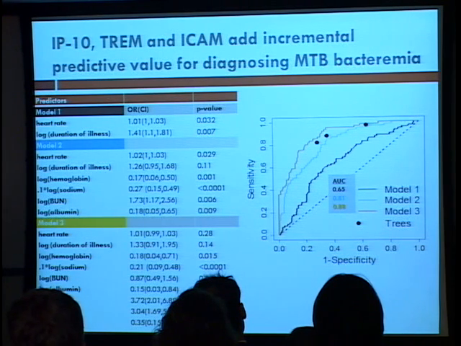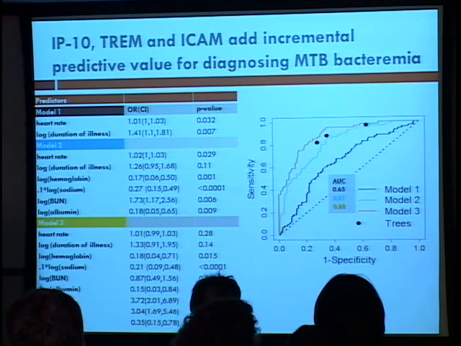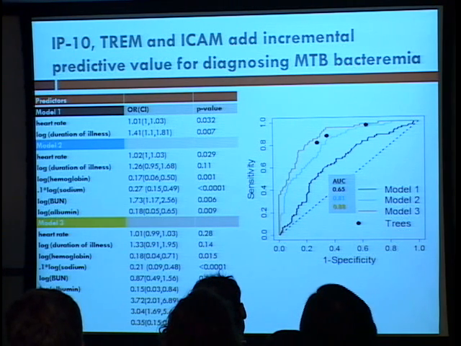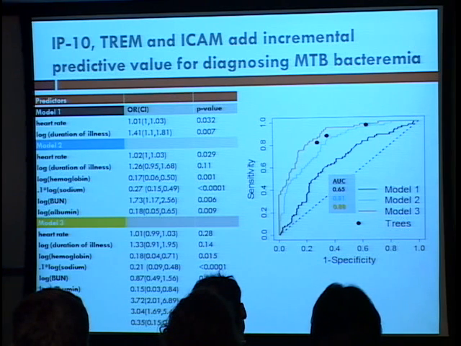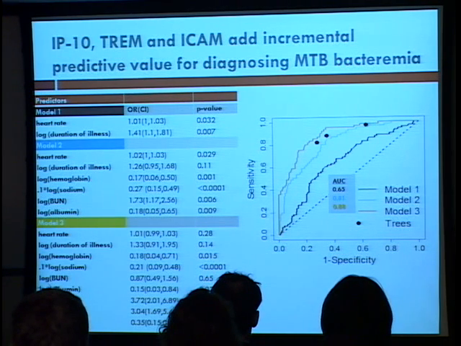As you can see from the orange line above, there is a significant improvement of AUC from 0.65 from tier 1 to 0.88. Just quickly, the black dots are a parallel analysis using a CART analysis, which ultimately showed that the same biomarkers, IP10, TREM, and ICAM, had the same incremental benefit.